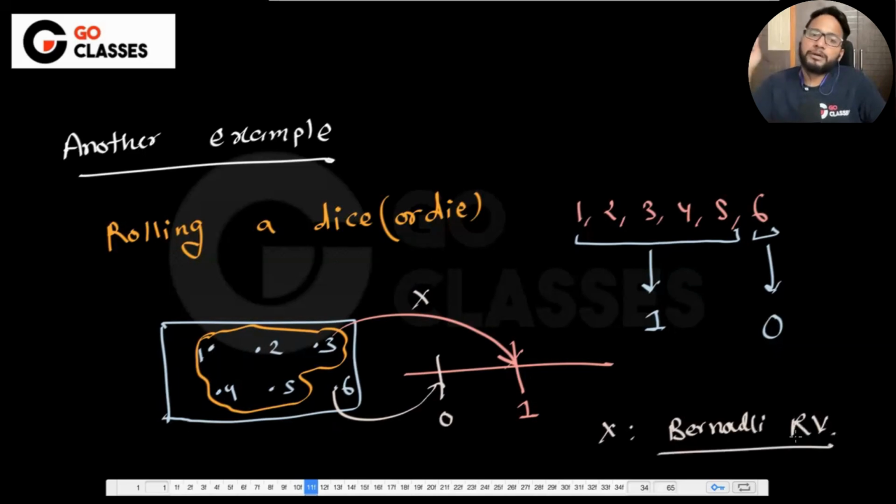Is this okay to everyone? At least the definition, what is a Bernoulli random variable? It is basically mapping some of the outcomes to 1, another set of the outcomes to 0. That's all the Bernoulli random variable is doing. It is up to you how you define your success. Everyone has their own definition of success, so does the Bernoulli random variable. You can define your own success.